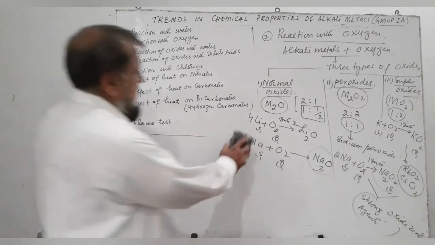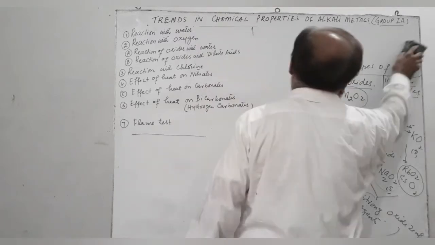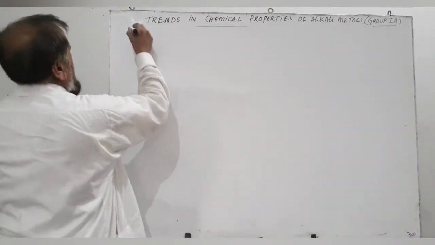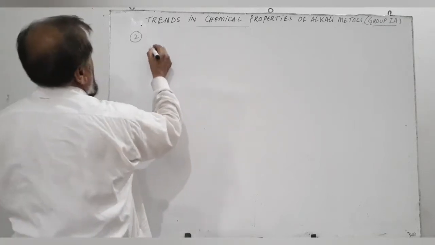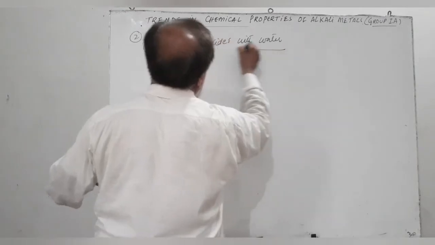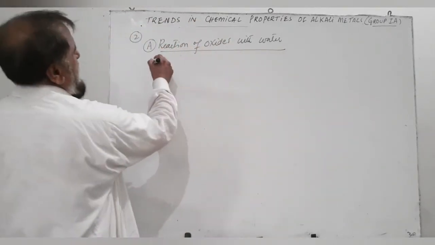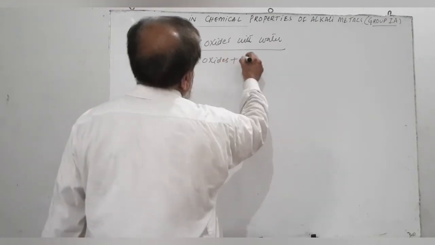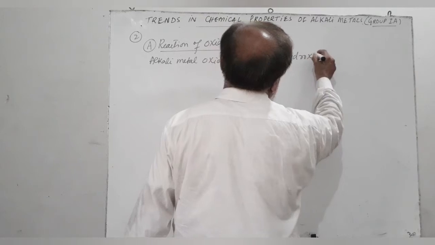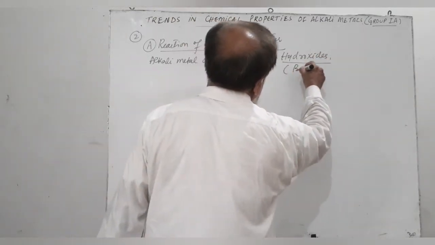Now these oxides can react with water as well as they can react with acids. In the second topic, which is the reaction of oxides, we study the reaction of oxides with water. All the alkali metal oxides react with water and produce hydroxides, which are actually bases.